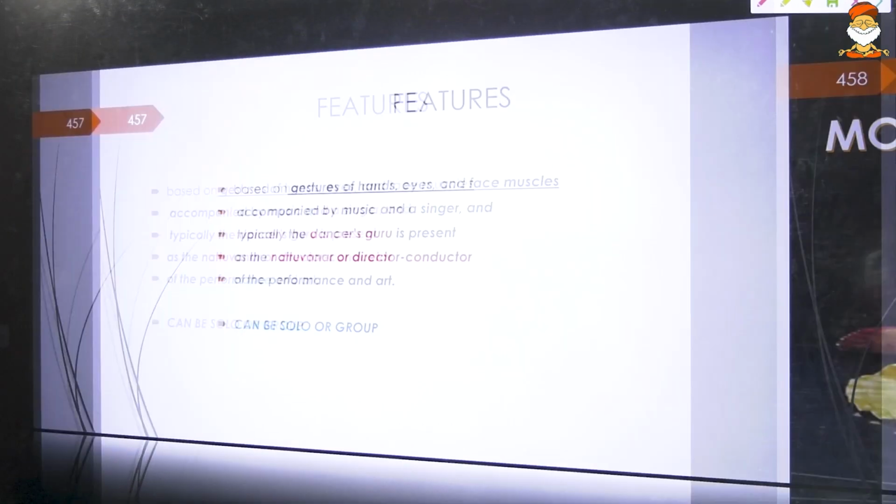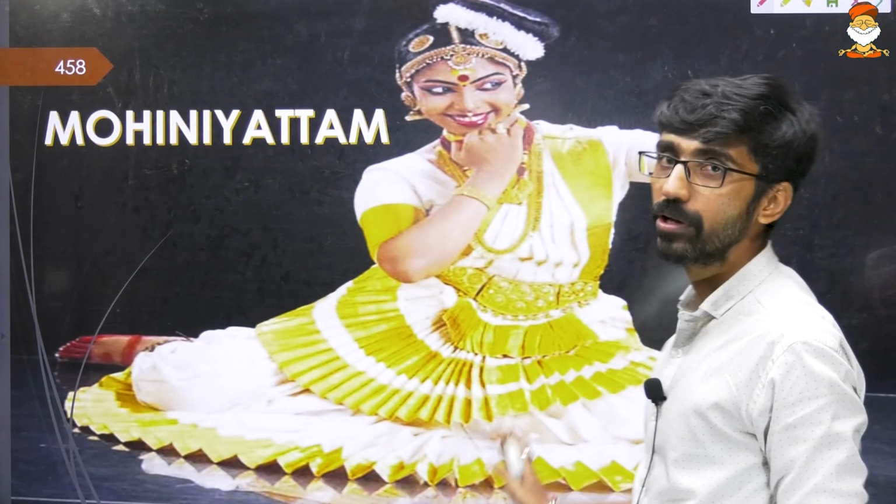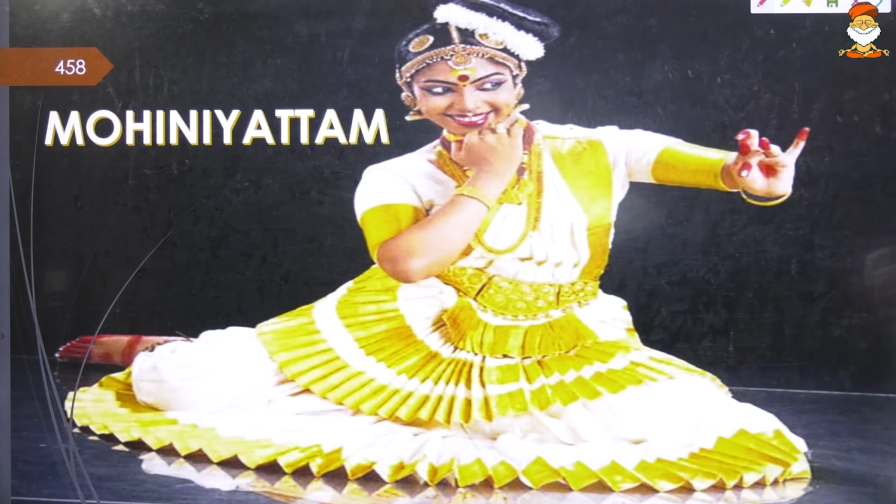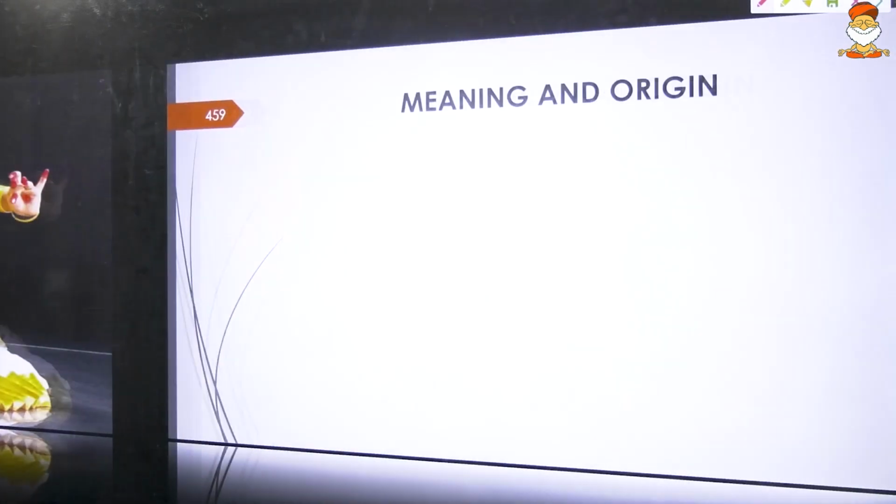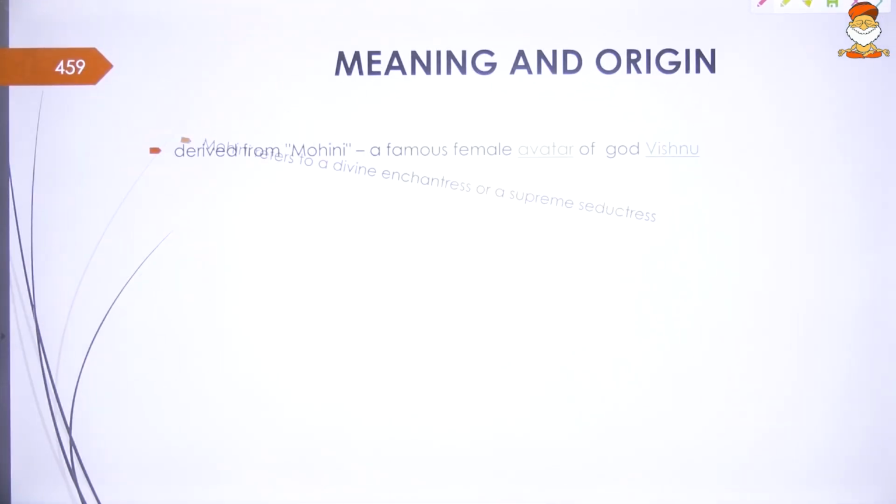Then another answer option was Mohiniyattam, which is mainly related to Kerala. Looking at its meaning and origin, it is derived from Mohini, a famous female avatar of Vishnu. Mohini represents the supreme seductress, the enchantress, who can take away the vision or destroy the overall concentration of a person.